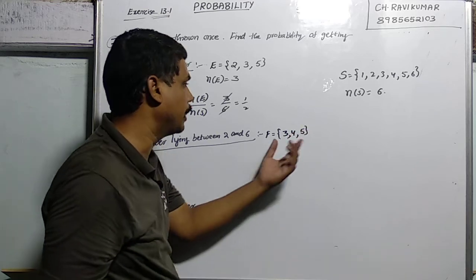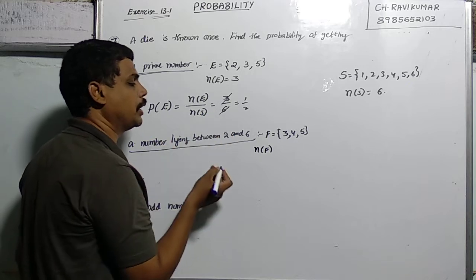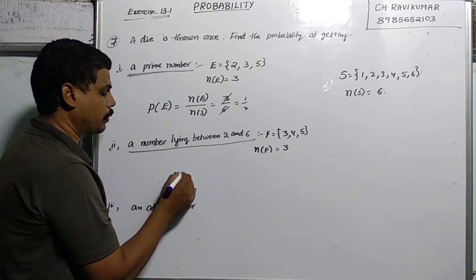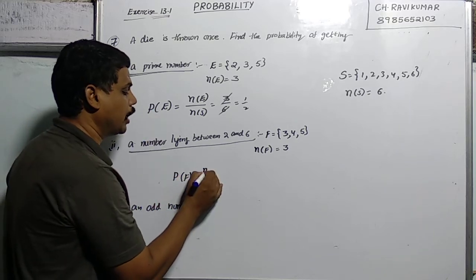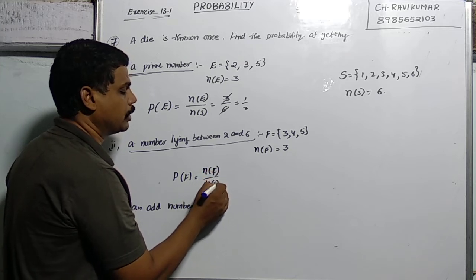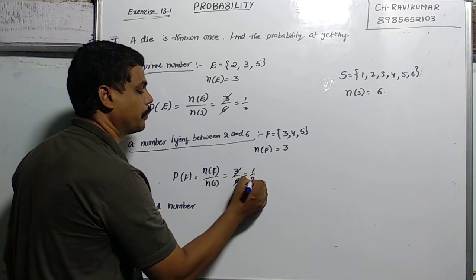Here also there are 3 numbers. So n of F, the number lying between 2 and 6, is equal to 3. The probability of this event F is n of F by n of S, which is 3 out of 6, also 1 by 2.